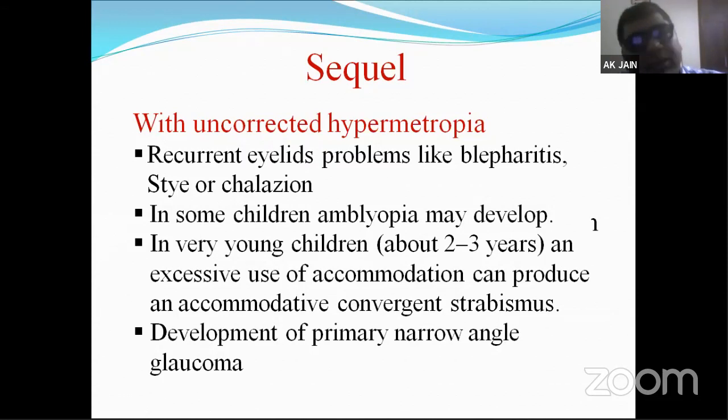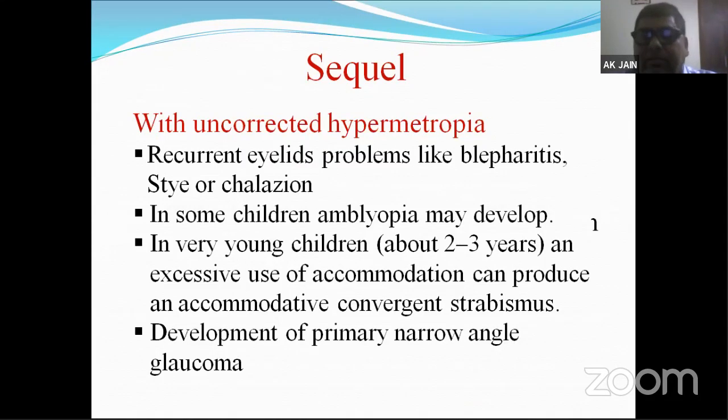Similarly, blepharitis is inflammation of the lid margin, eyelash margin. It could be ulcerative, it could be squamous. Why do these kinds of eyelid problems happen in uncorrected hypermetropes? Because most of the time, to see the near object, they have to focus hard. During hard focusing, they rub their eyes constantly because there is sudden blurring of the near object.